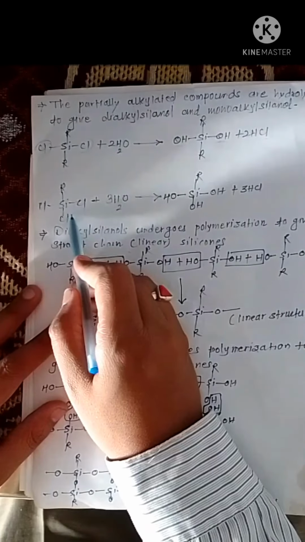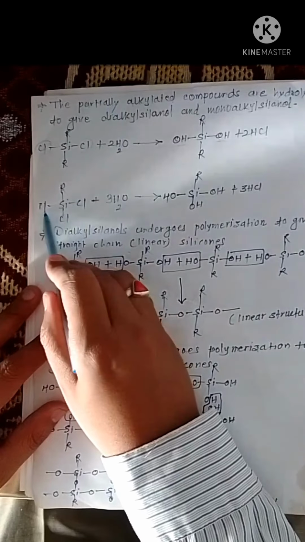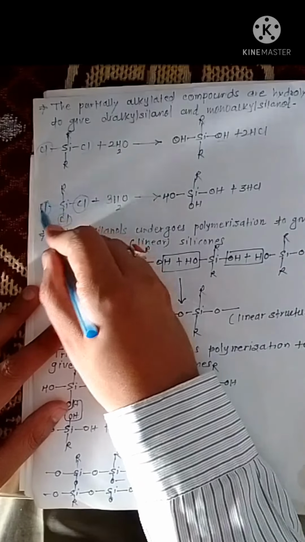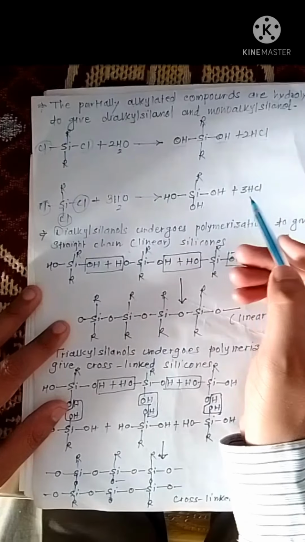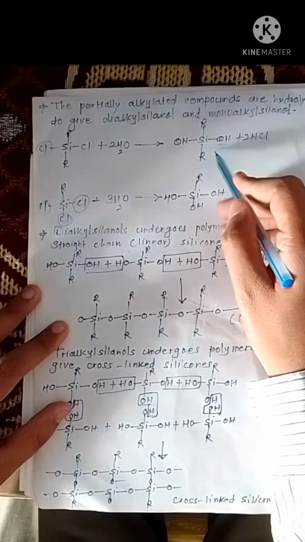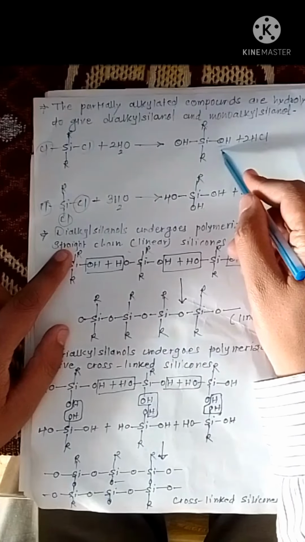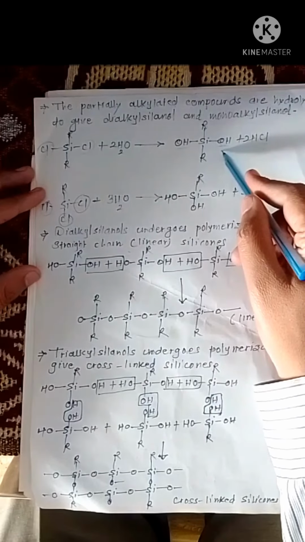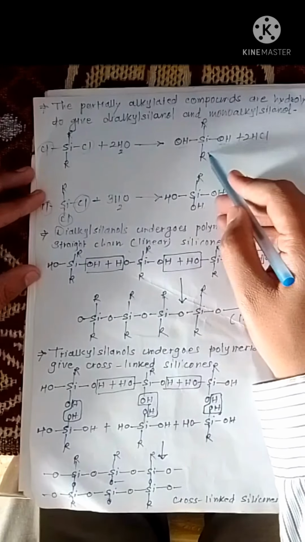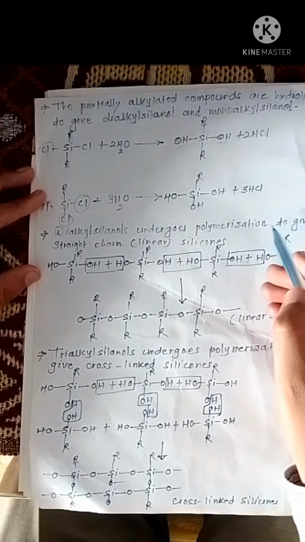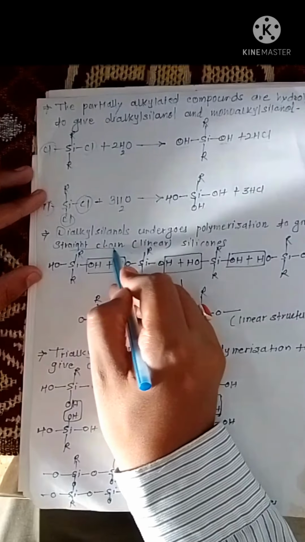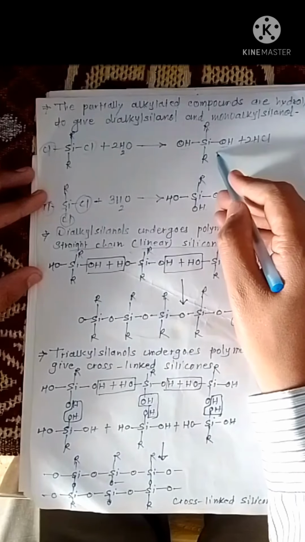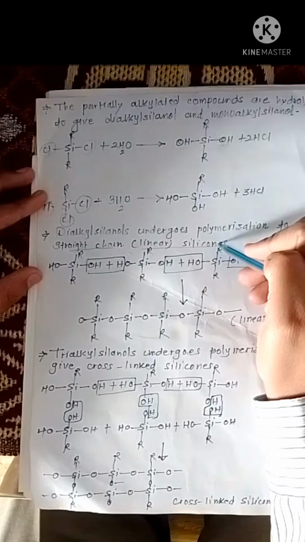If I take this compound, that is RSiCl3, here 3 chlorine atoms are present, so all these 3 chlorine atoms get replaced by hydroxyl groups in the reaction. Now dialkyl selenol and trialkyl selenol undergo polymerization, and we get different types of polymer. Dialkyl selenol undergoes polymerization to give a straight chain or linear polymer. Students should know that dialkyl selenol basically gives straight chain silicones.